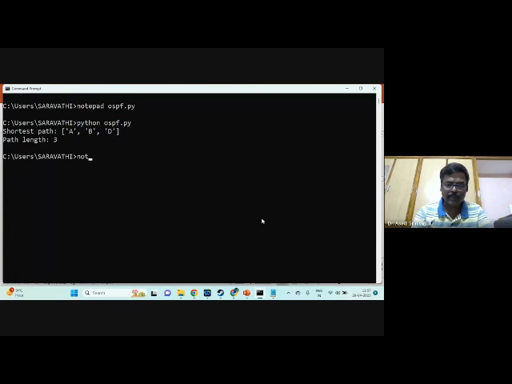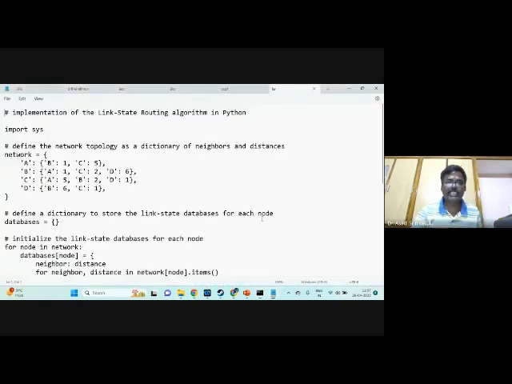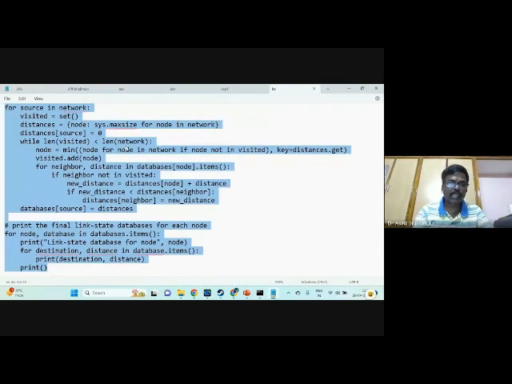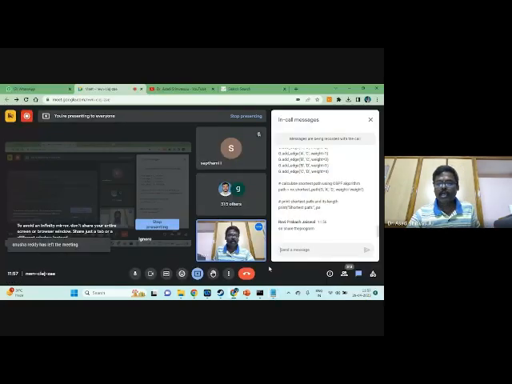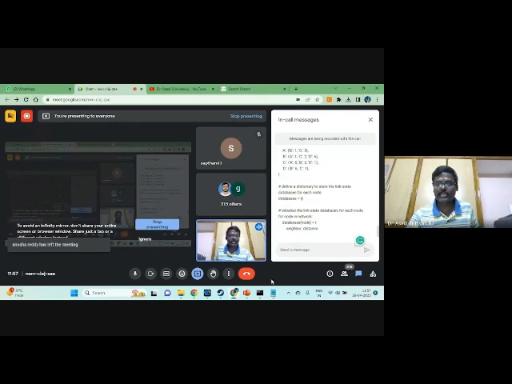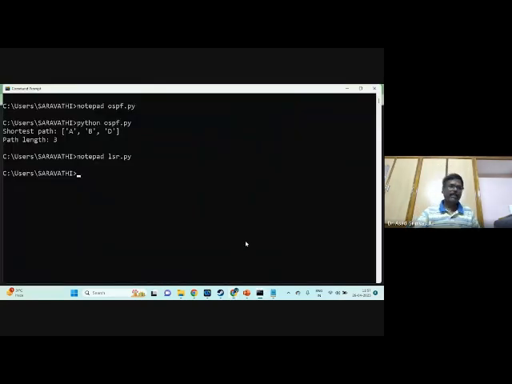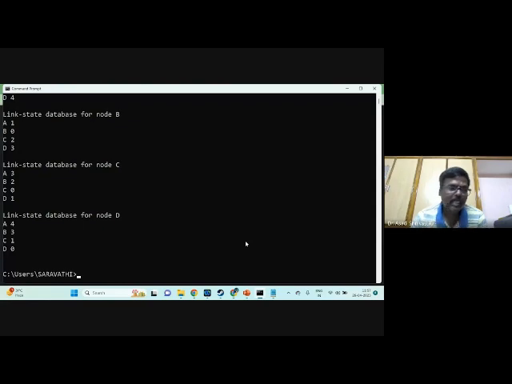Otherwise, notepad space lsr.py, link state routing algorithm. I'm sharing this algorithm in the group chat. Please execute. All of you, try to execute this program in your system also. If you are getting any errors, please ask me. I'm going to clarify your doubts. Python space lsr.py. See, now I got output.